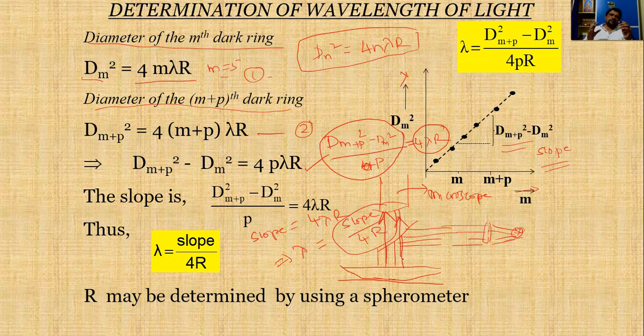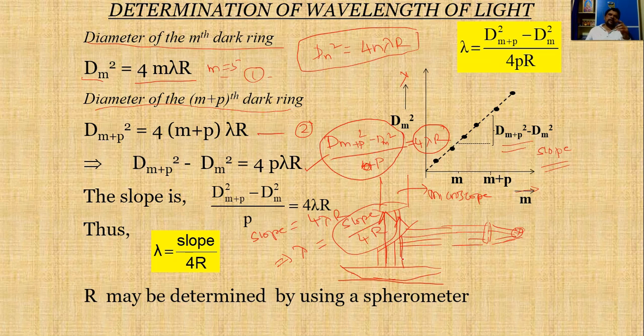To find out the wavelength, we have to set up this experimental setup in the lab. Then we have to determine the diameter of each and every ring. Let us say the 5th ring, then the 7th ring, we just leave one ring each time: 5th ring, 7th ring, next 9th ring, like this. Then we have to plot a graph between the square of the diameter of the ring and the number of the ring.